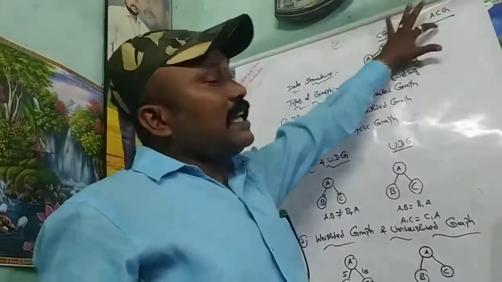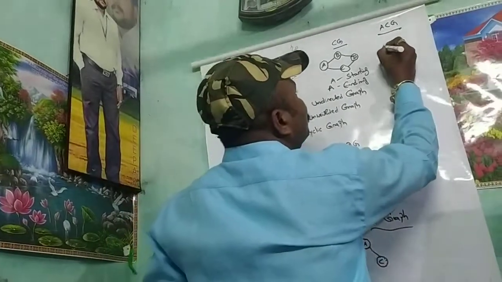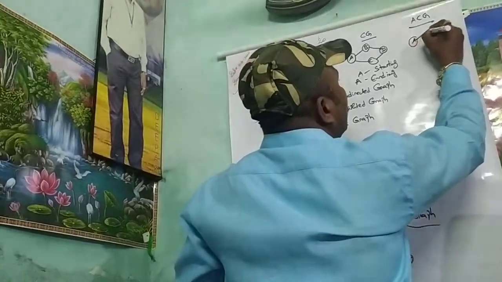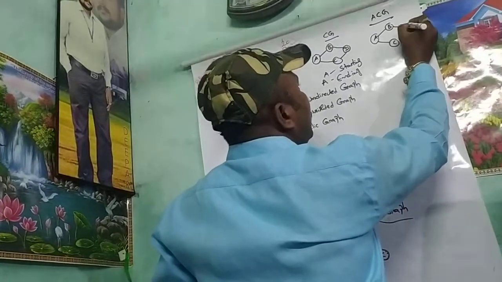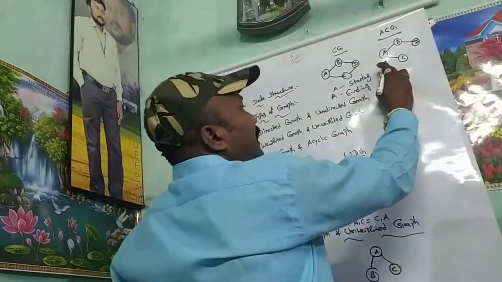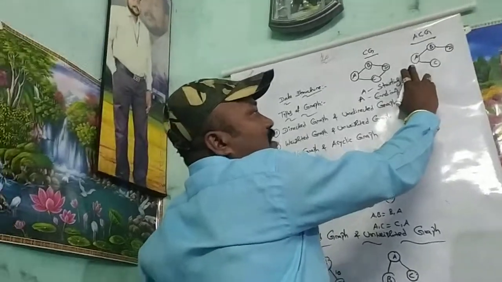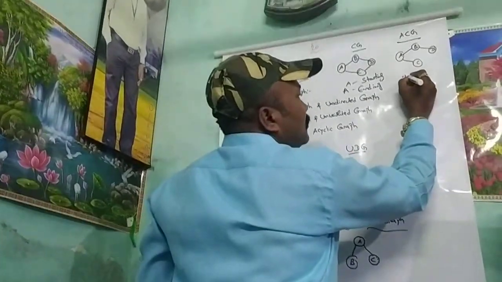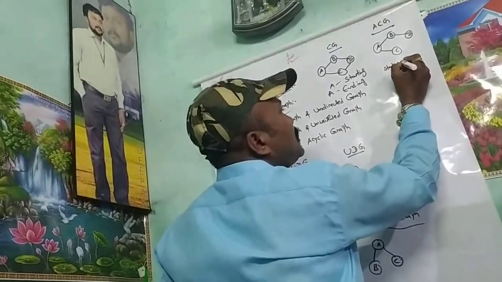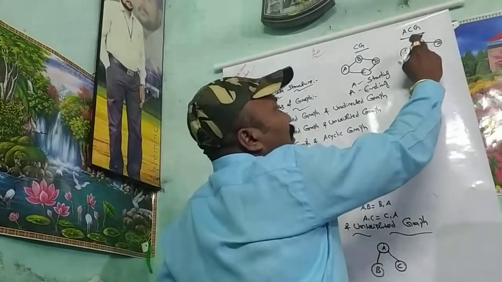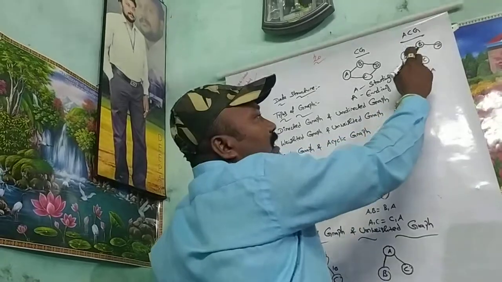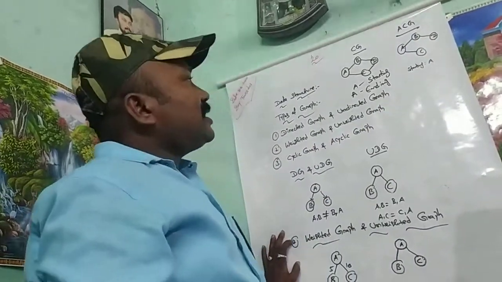Then next, my students, acyclic graph. What is the acyclic graph? A, then B, then C, then D. For example, what is the starting node? Starting node is A. But what is the ending node? A to B, B to D, or C. Understand, my dear students?